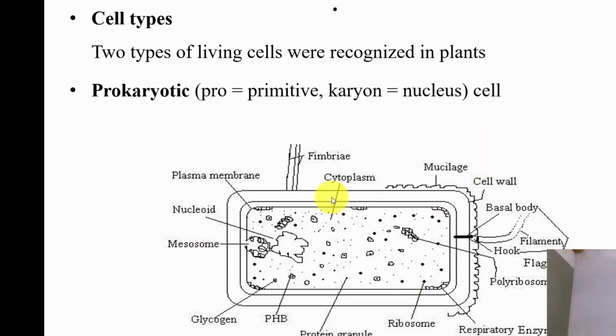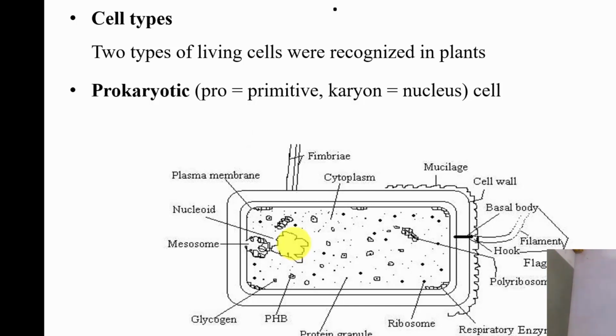This is the diagrammatic representation of the structure of a bacterial cell, a prokaryotic cell, where you can find that the nuclear material is not bounded by a nuclear membrane. The nuclear material remains diffused with the cytoplasm. Here a nucleoid is present, not a particular position of nucleus. An organized nucleus is absent in the protoplasm, that is, the nucleus is without a nuclear membrane, which is a characteristic feature of prokaryotic cells.